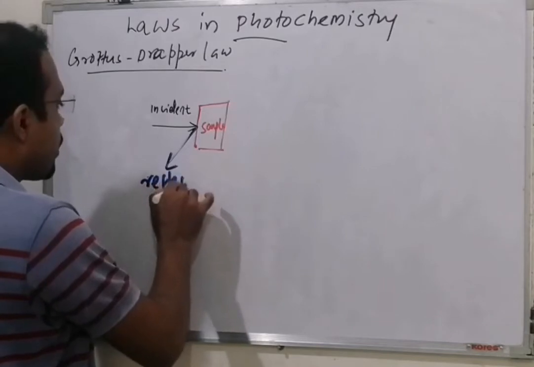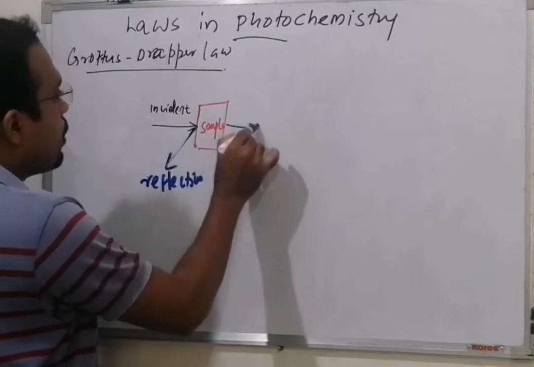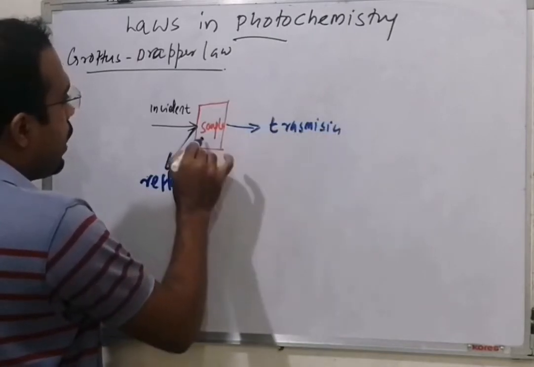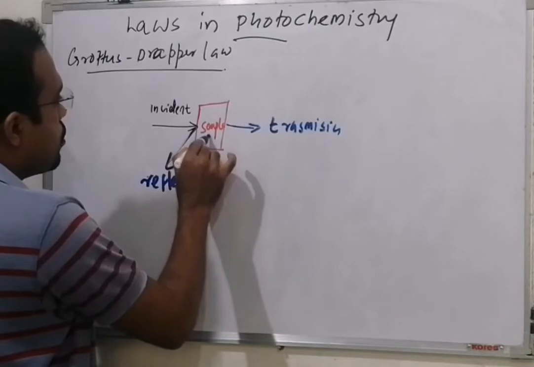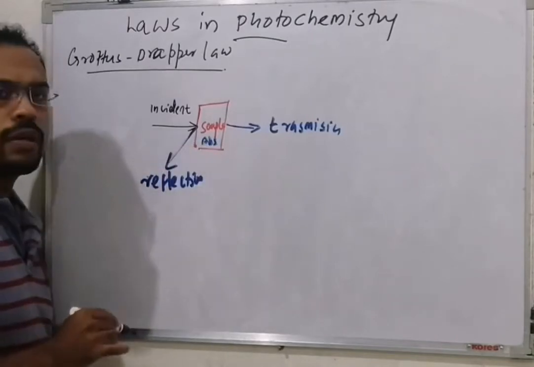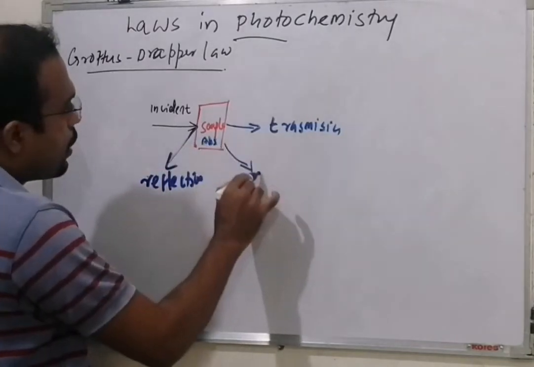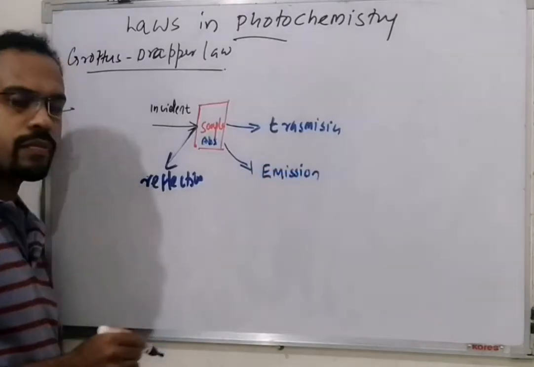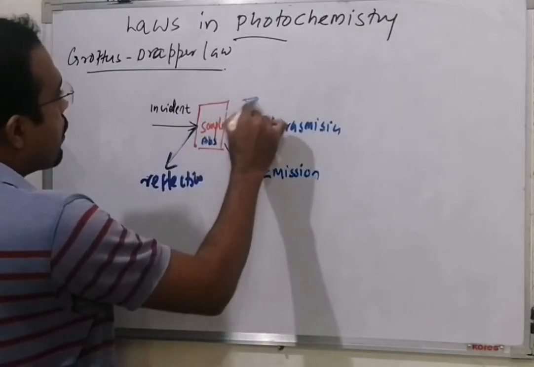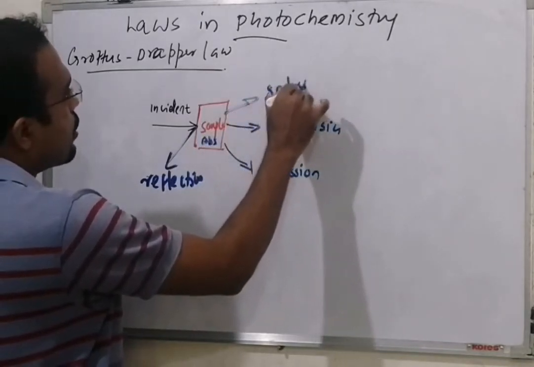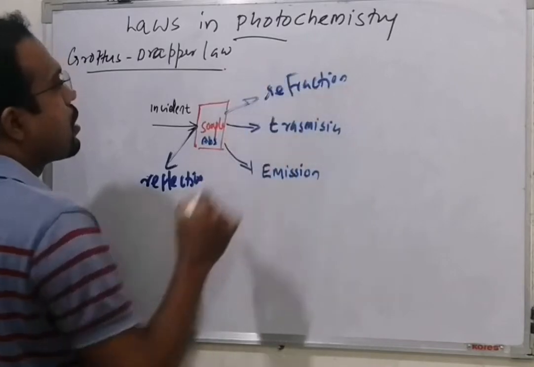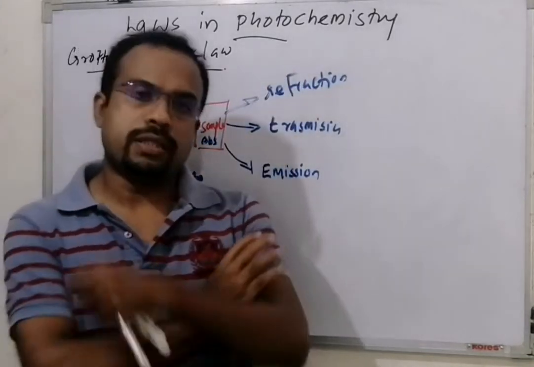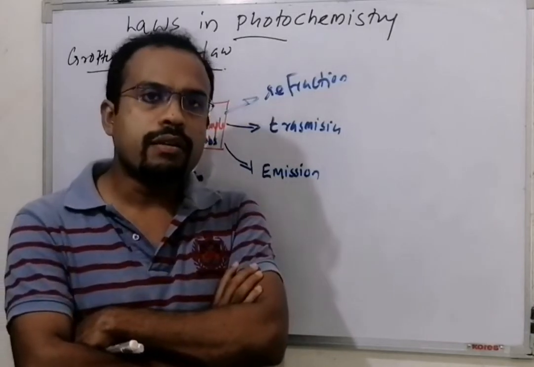There will be reflection, there will be transmission, there will be some absorption, and after absorption, there will be emission, and there will be refraction, etc.